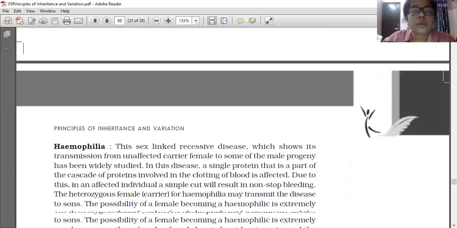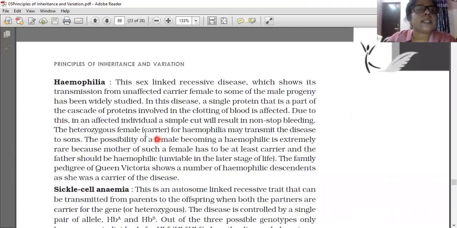And now we are going to learn an example of a sex-linked disease, that is hemophilia. This is a sex-linked recessive disease, which shows its transmission from an unaffected carrier female to some of the male progeny. This is important: from an unaffected carrier female only. The female is unaffected and it is carried to the next male progeny only.